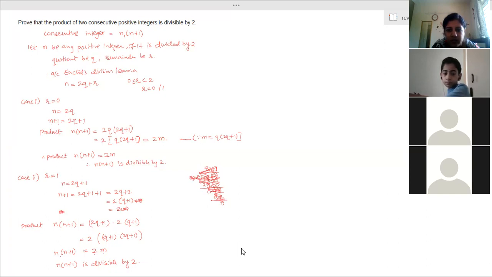Similar one, the next question. Try solving. Next question.